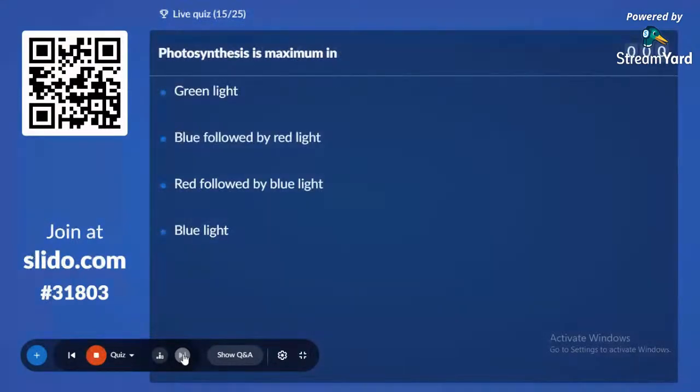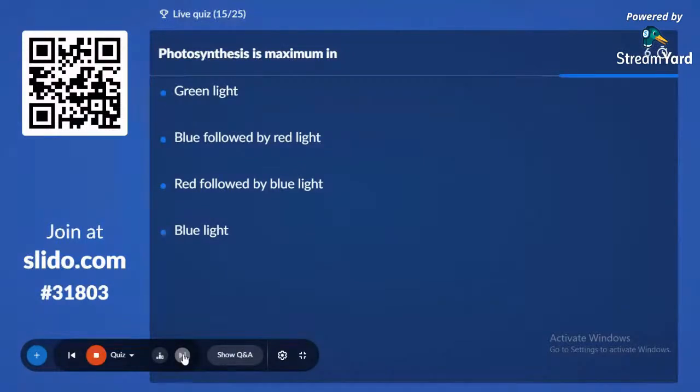15th question on the screen. Photosynthesis is maximum in: option A, green light; option B, blue followed by red light; option C, red followed by blue light; and option D, blue light. Question from the first two pages of the chapter photosynthesis.